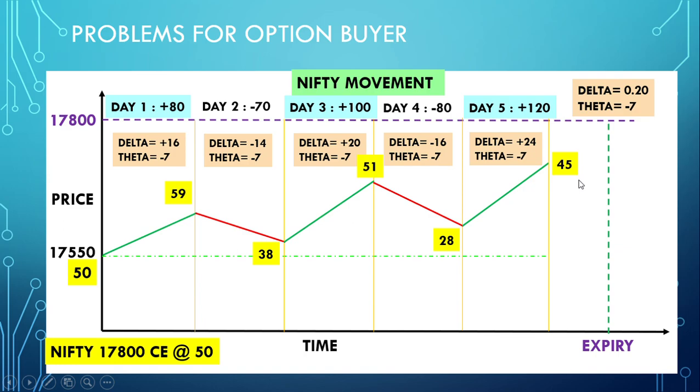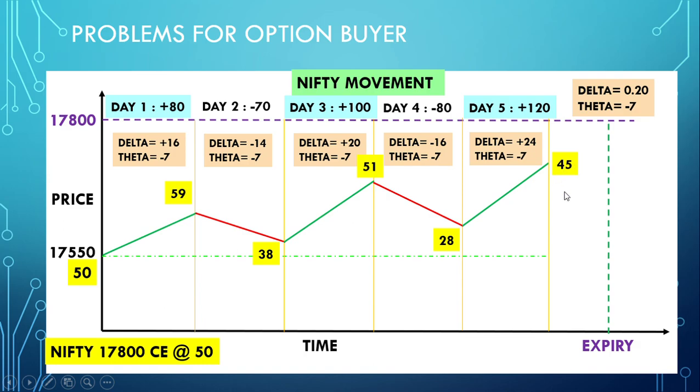So as you can see, the option buyer has a positive view, and the market has given roughly 300 plus points and 150 minus points. So on average, Nifty has gone from 17,550 to 17,700, but the option premium which was bought at 50 has only become 45, that is, it has reduced.